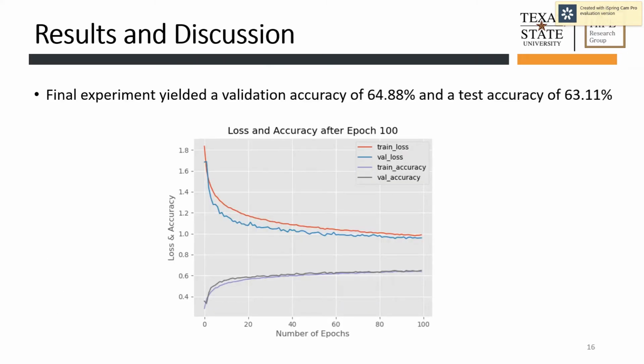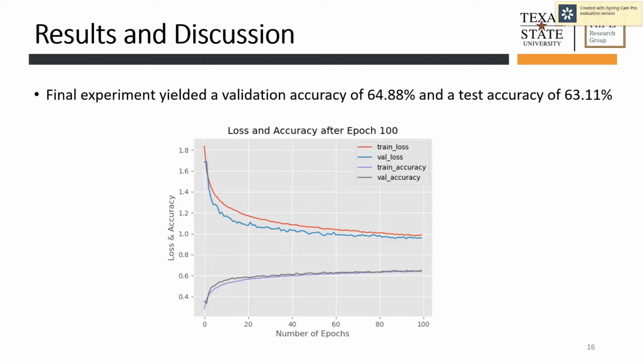As you can see, this is the final result from our original dataset, and we got a validation accuracy of 64.88% and a test accuracy of 63.11%. In Kaggle's challenge, the leaderboard top has 71% accuracy.